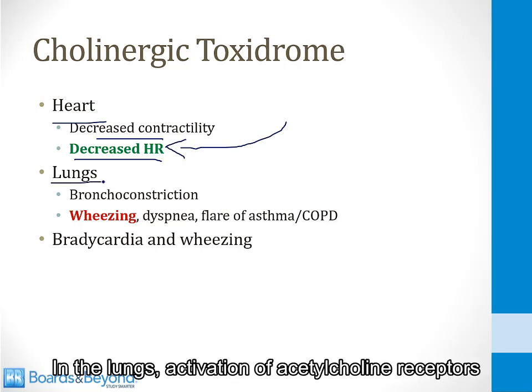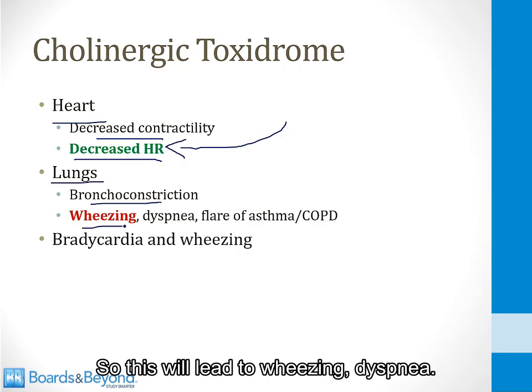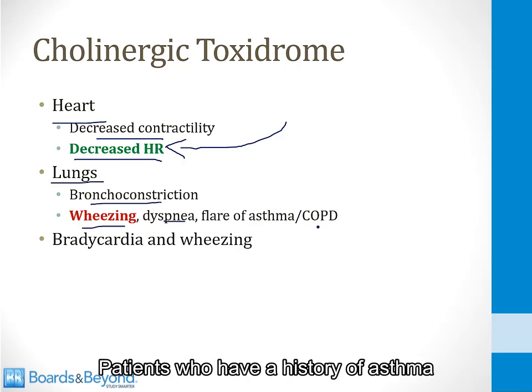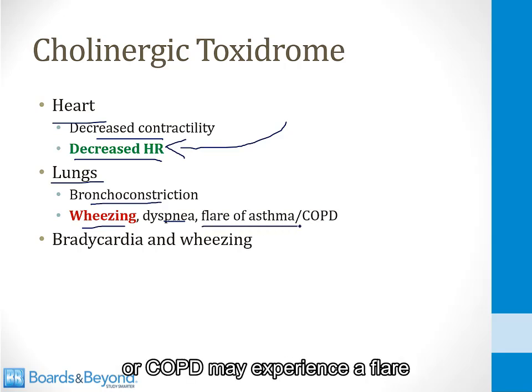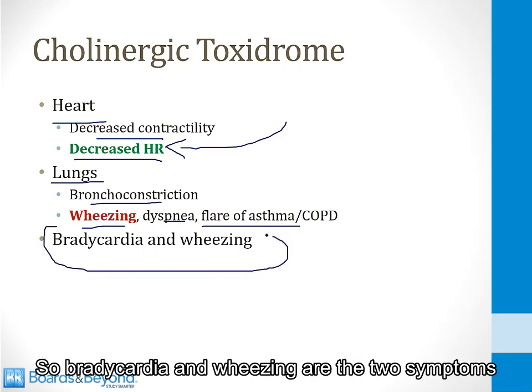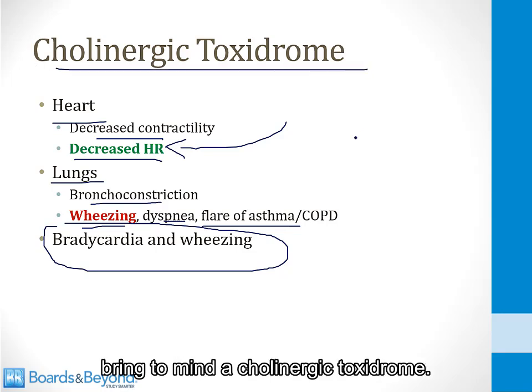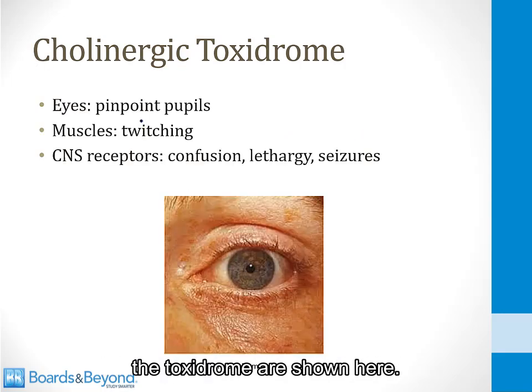In the lungs, activation of acetylcholine receptors will lead to bronchoconstriction, so this will lead to wheezing and dyspnea. Patients who have a history of asthma or COPD may experience a flare when they are exposed to organophosphates. So bradycardia and wheezing are the two symptoms that, if you see together, should bring to mind a cholinergic toxidrome. And then some final features of the toxidrome are shown here.